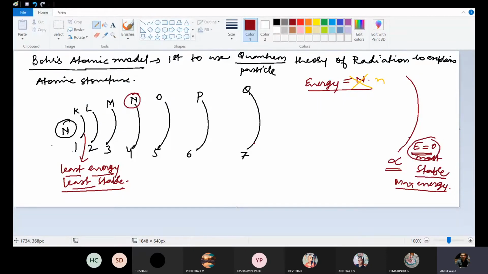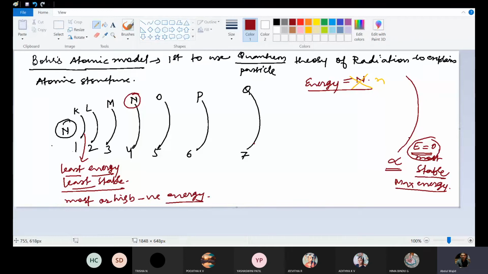Lesser than 0, what does it mean? It means negative energy. All these 7 shells will have negative energy, and this shell will have the highest negative energy. Negative energy is highest means in positive it is the least one.